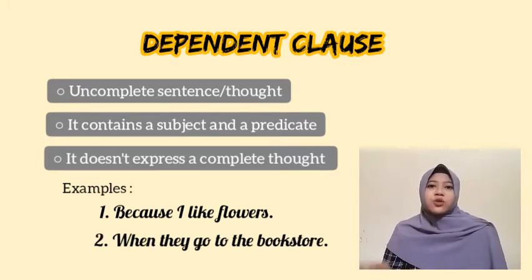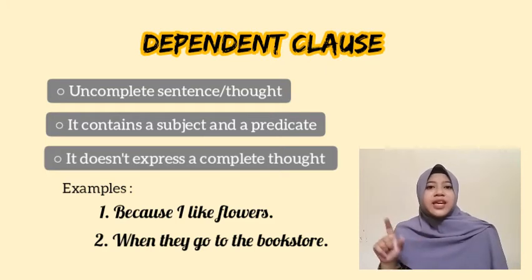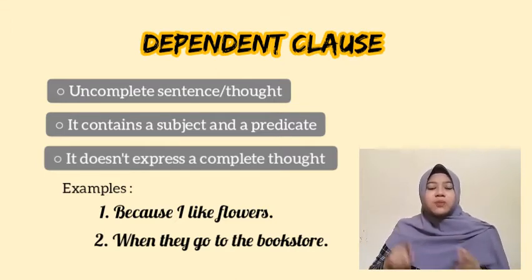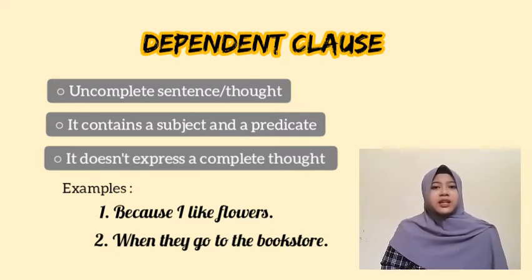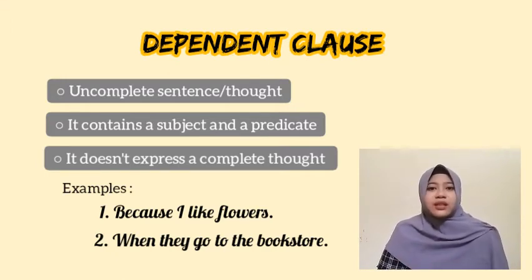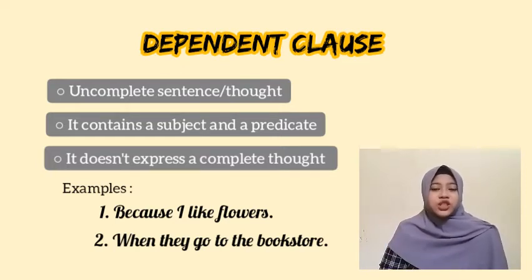And then example 2. When they go to the bookstore. They as the subject, go as the verb, bookstore as the object. Then what happened when they go to the bookstore? So this is not a complete thought or sentence.